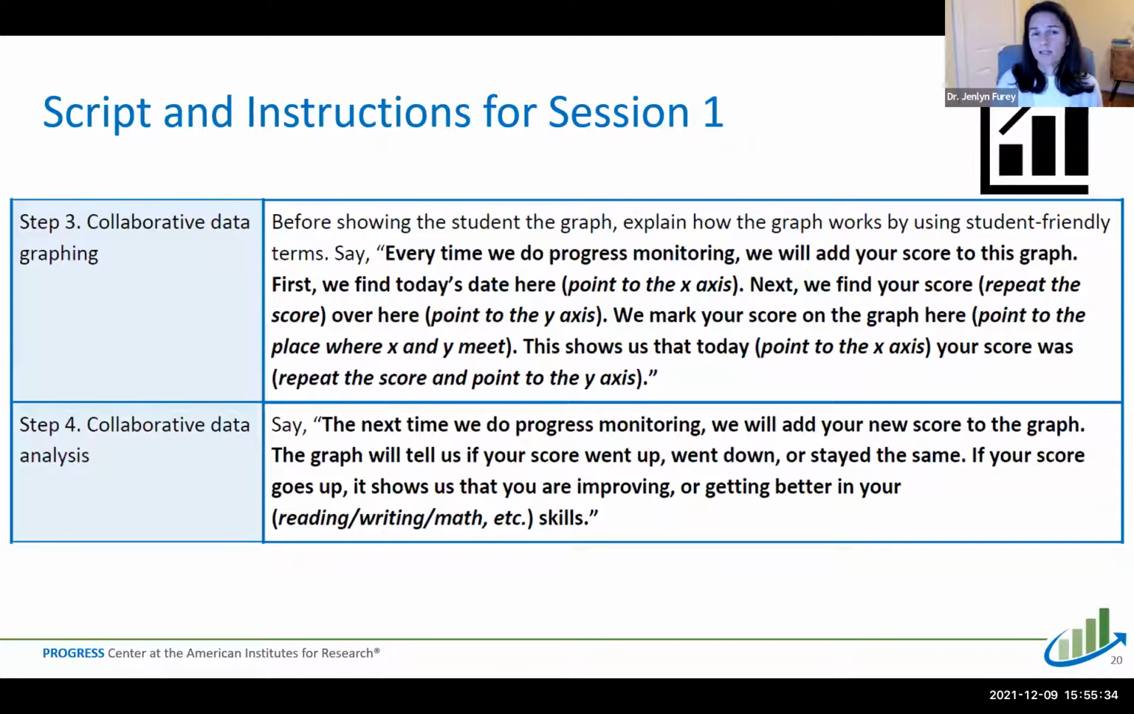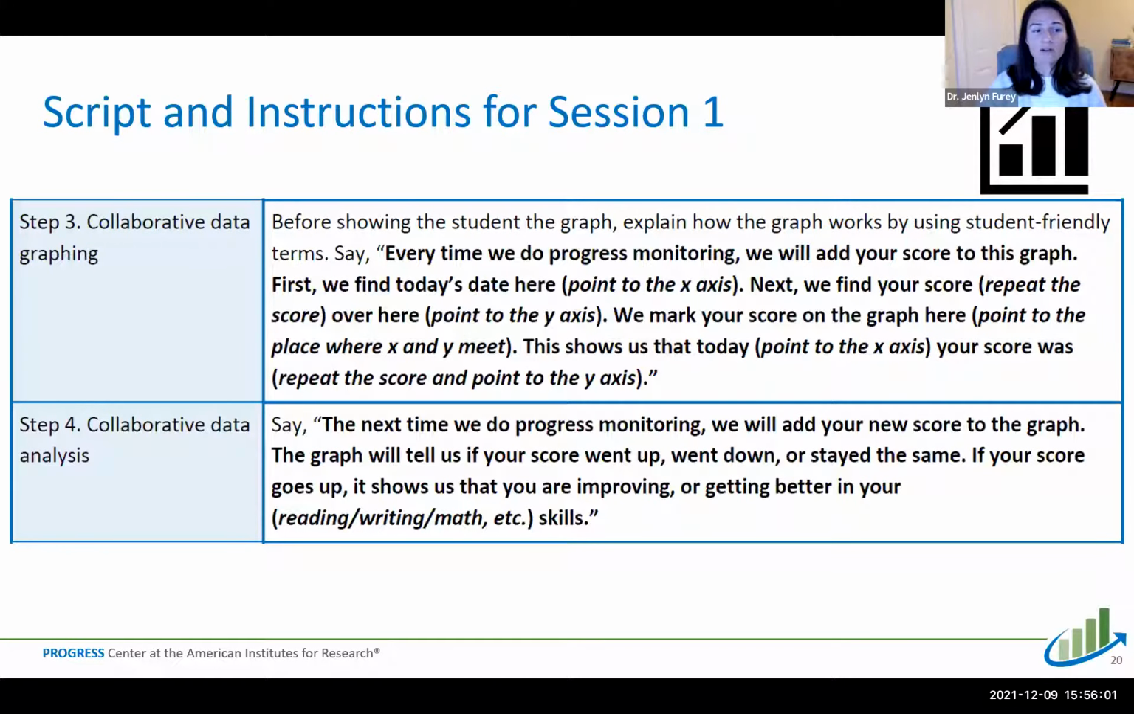So you'll say to the student, every time we do progress monitoring, we will add your score to this graph. First, we find today's date here. Next, we find your score over here. And we mark your score on the graph here. So you're going to point to the place where the X and Y axis meet. This shows us that today your score was 35, or whatever the score was.